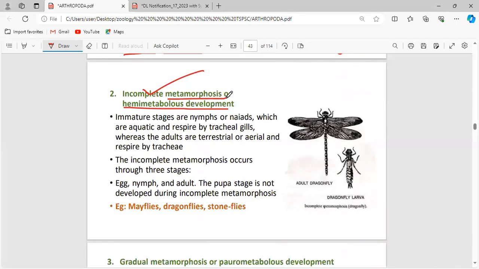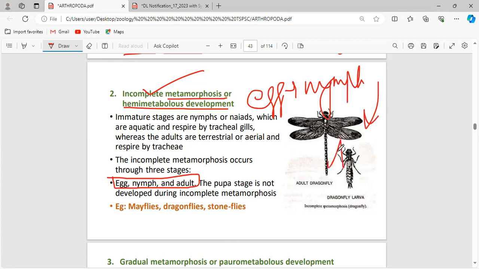Now incomplete metamorphosis or hemimetabolous development means here the egg, nymph and the adult. The egg will be there, the nymph will be there, and the nymph will develop into an adult form with some differences. Immature stages are the nymphs or naiads, which are aquatic and respire by tracheal gills, whereas the adults are terrestrial.